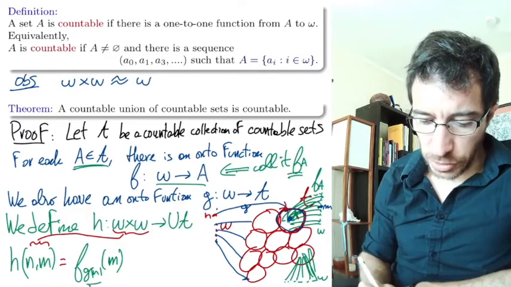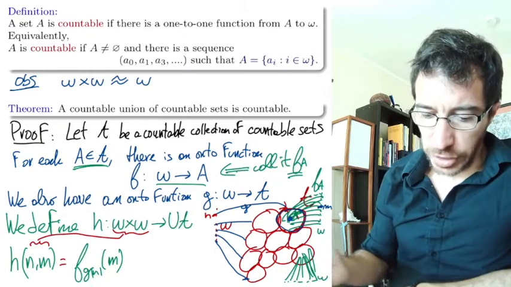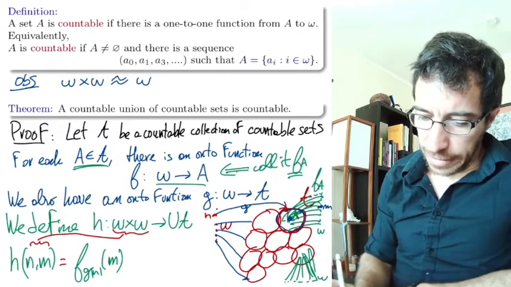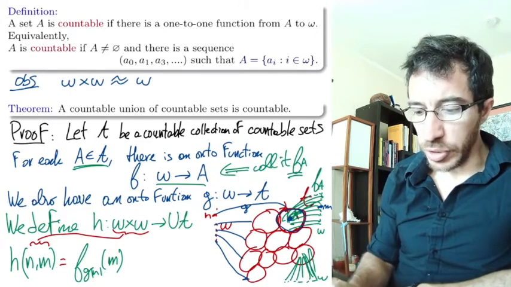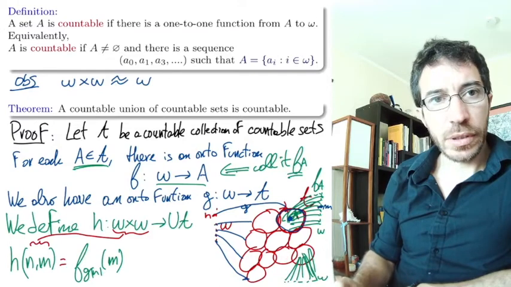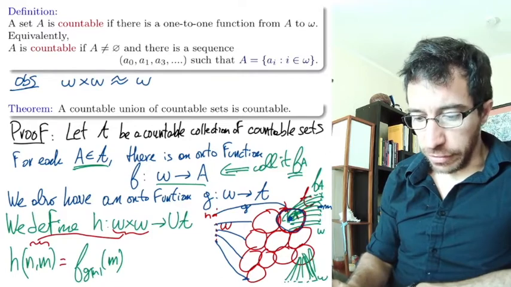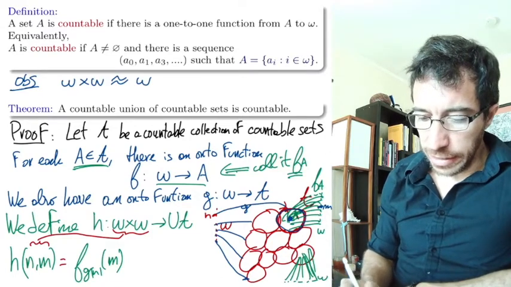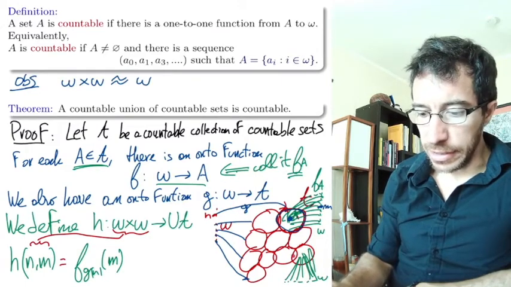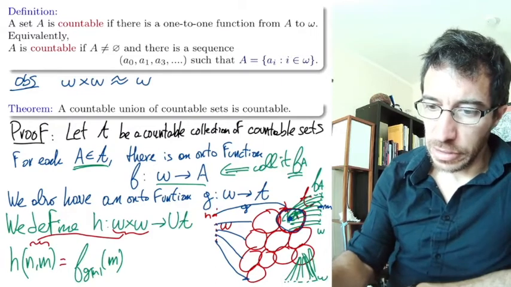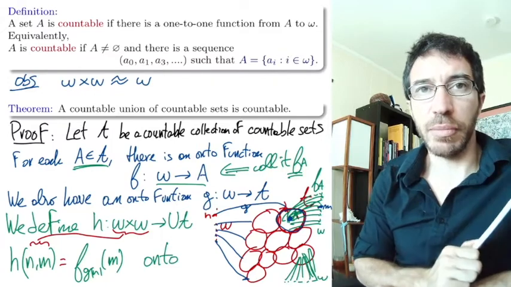What a are we using? We're using the a that comes from this n up there, okay? So this function is onto, right? Because g is giving you all the possible sets of the collection. So whenever you have this n, you're going into all the sets of the collection. And then for each set in the collection, we have an onto function from omega giving you all the things inside, and this one, all the things inside. So this function is onto. You should double check that. Don't believe me on what I said.